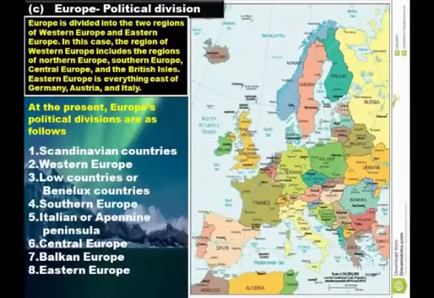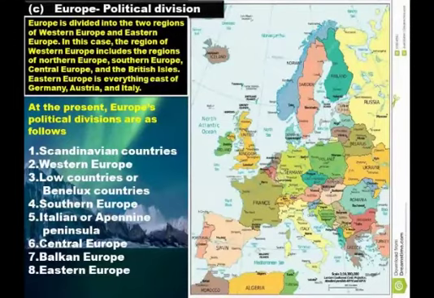Next, Europe political division. Europe is divided into the two regions of Western Europe and Eastern Europe. In this case, the region of Western Europe includes the regions of Northern Europe, Southern Europe, Central Europe and the British Isles.